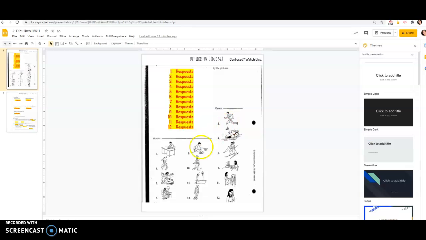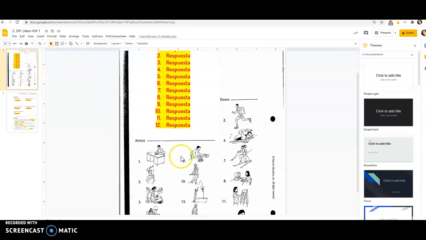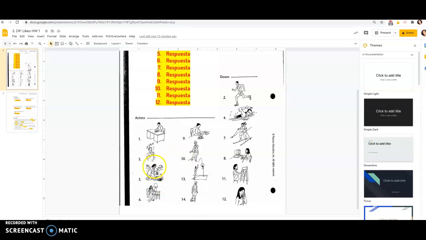Then you have to go over here for number two, and then over here for three and four. So go through those, and let's see. This guy looks like he's working to sing. That could be, for some of these, you might have to zoom in. She seems to be working in her garden. So I'm going to say that she is to work.